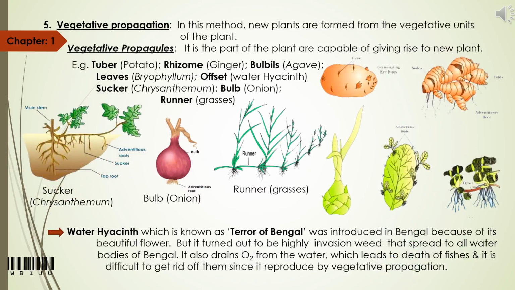Now come to the last method of asexual reproduction, that is basically propagation. This propagation is mainly applicable in plants, and in this method, what happens? A new plant can be produced from the vegetative part of the plant, and this vegetative part of the plant which can give rise to a new plant is known as vegetative propagules.